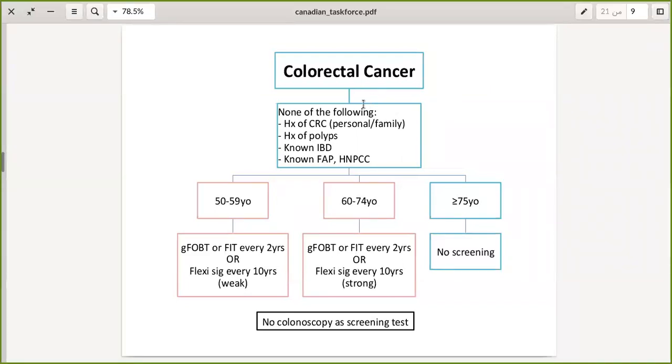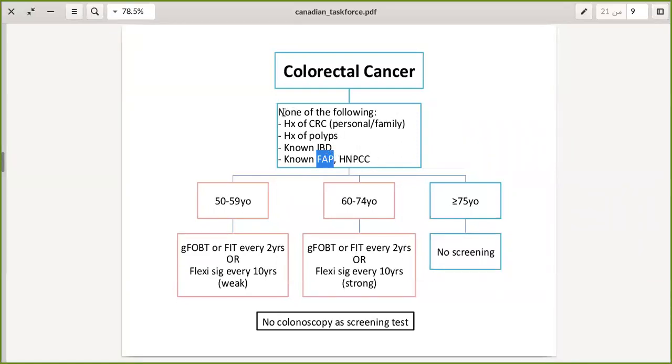If the patient has none of the following: no history of colorectal cancer in the patient himself or herself or in his family, no history of polyps, no history of inflammatory bowel disease, particularly ulcerative colitis, and the patient doesn't have a known history of familial adenomatous polyposis gene or HNPCC gene.